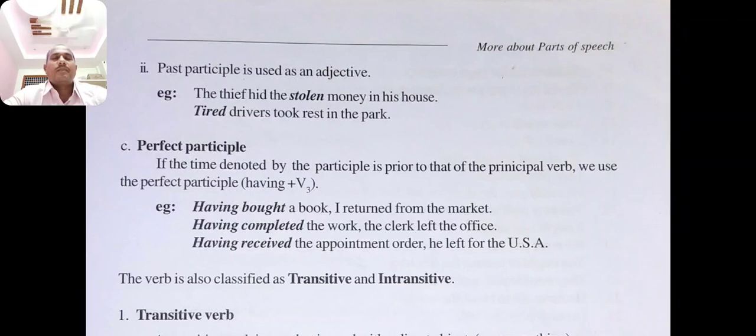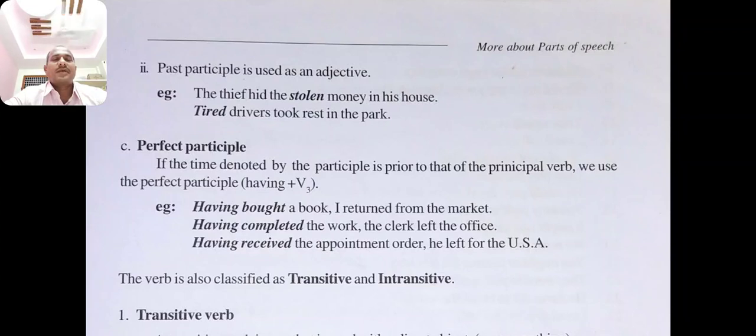Next one, perfect participle. If the time denoted by the participle is prior to that of the principal verb, we use the perfect participle: having plus the third form of the verb. Having bought a book, I returned from the market.